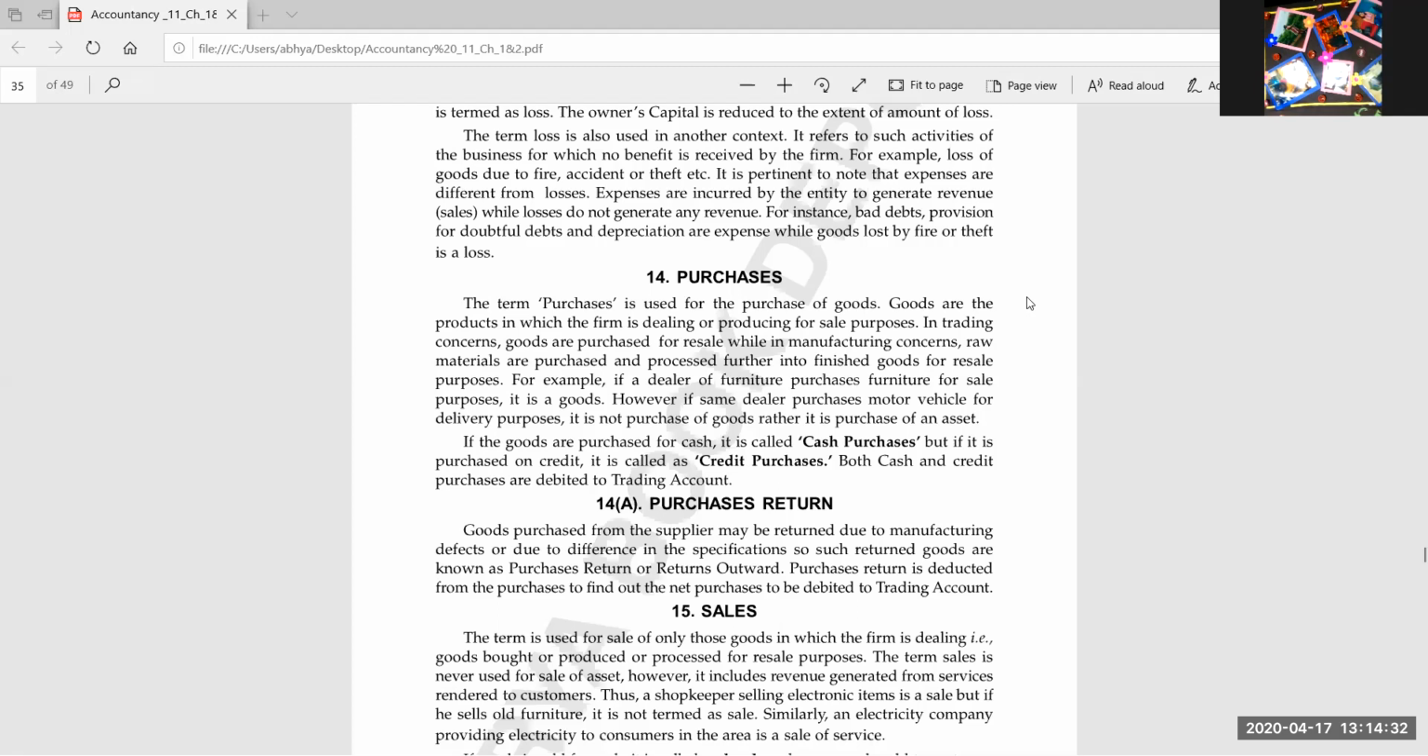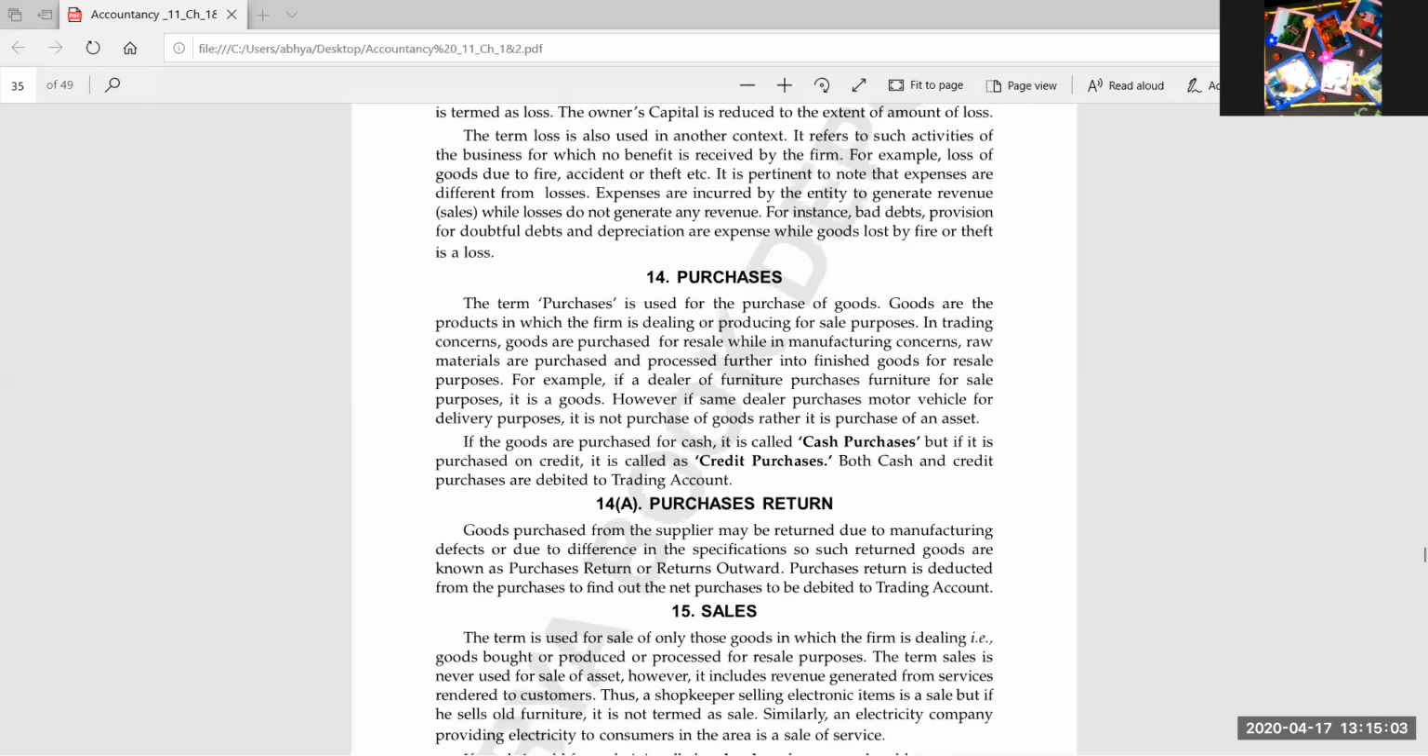Am I clear? Students, am I clear? So when goods are bought, then it is purchase. When assets are bought, then it is asset, not the purchase. Am I clear, students? Give me the answer in the chat box. Yes. So whenever the businessman is buying goods, it will be recorded under purchase, and whenever the businessman is buying an asset, we will be writing asset.